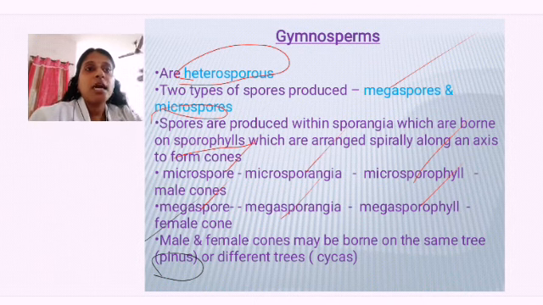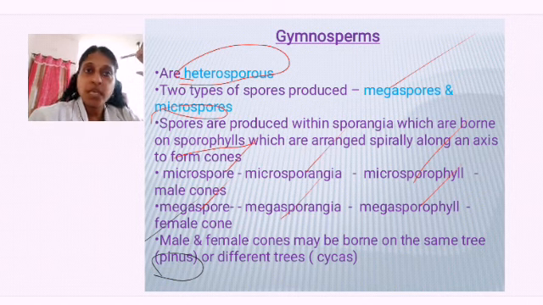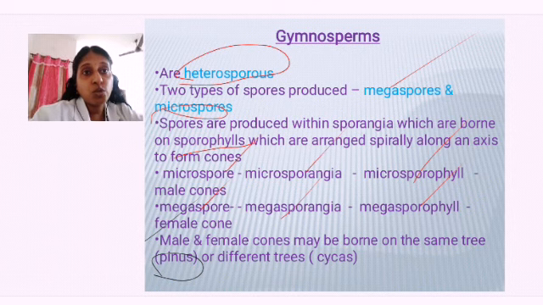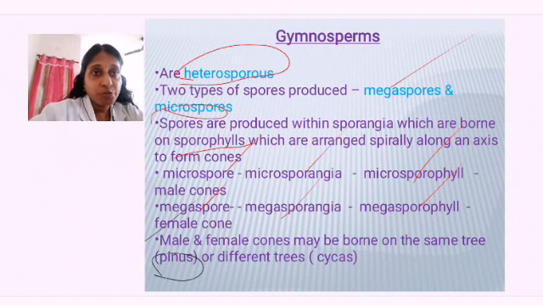So this is regarding your characteristic features of gymnosperm and the life cycle of gymnosperm. Next we are moving on to the angiosperm. Hope gymnosperm is clear.